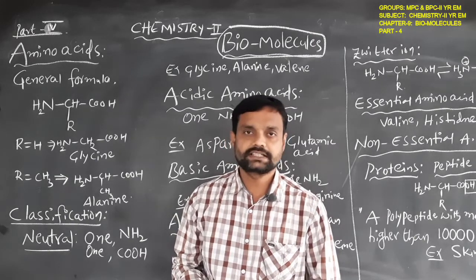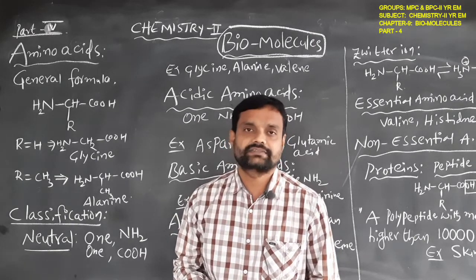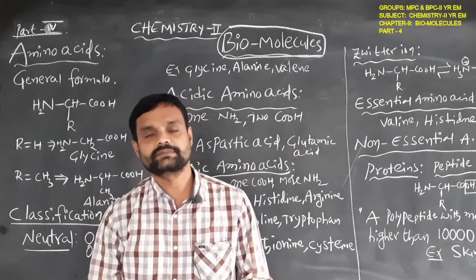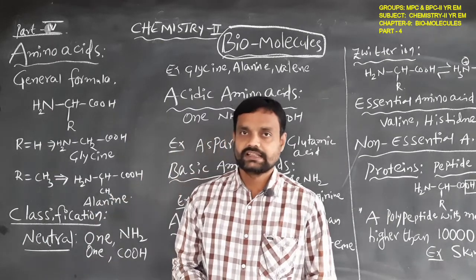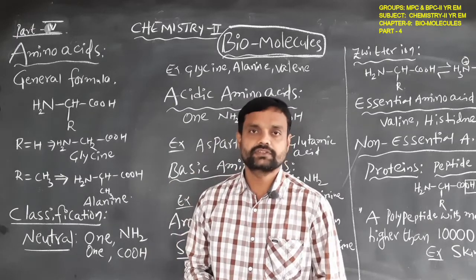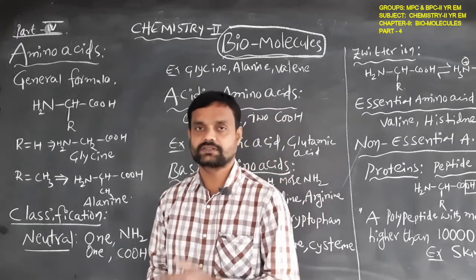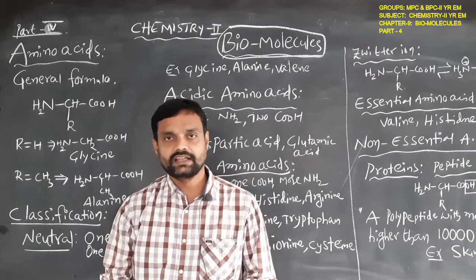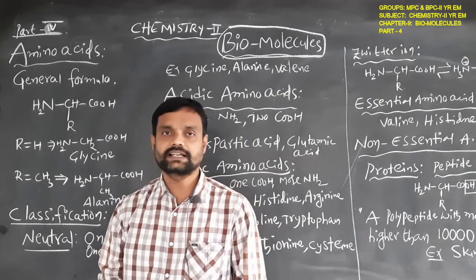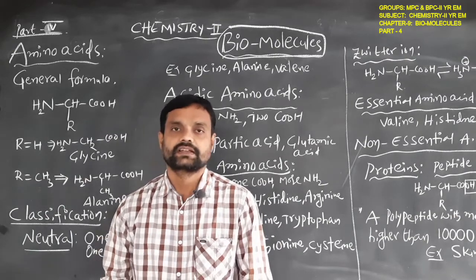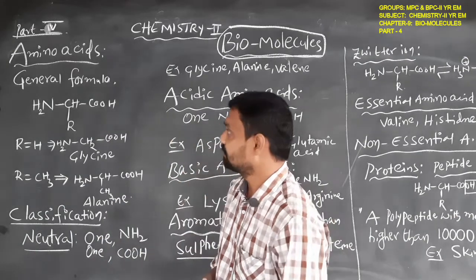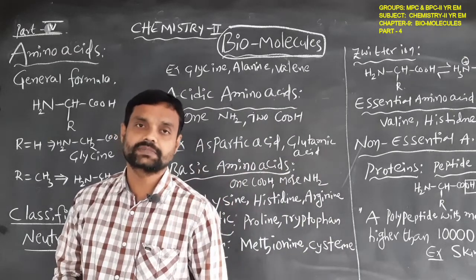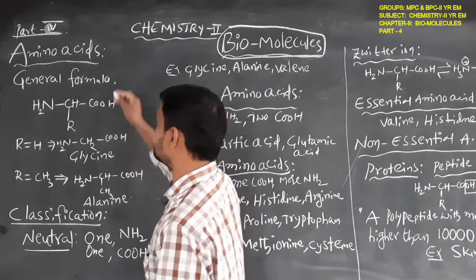Here we studied the cyclic structure of glucose and the normal structure of glucose. Similarly, fructose, the pyranose structure of glucose, the furanose structure of fructose. Based on that, the cyclic structure of sucrose we also learned in the previous class. Now we have to know another subtopic in biomolecules, that is the amino acids.